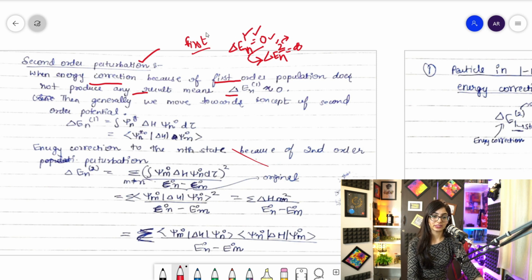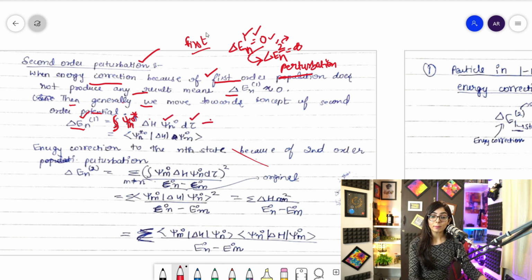So here it is written: generally we move towards the concept of second order perturbation when first order perturbation does not produce any result. Clear? So how did we write the first order one? Remember, the first order energy correction was like this: integration of psi n naught star, this is the conjugate, delta H, psi n naught d tau, right? So this was the basic formula.